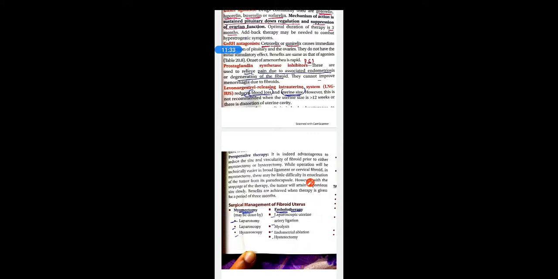It is inserted into the uterine cavity. It reduces the blood loss and also the uterine size. However, this is not recommended when the uterine size is more than 12 weeks or there is distortion of the uterine cavity. See, when the uterine cavity is proper, then only the IUS systems or any copper T can stay in situ. Otherwise, there are more chances of displacement of the devices.